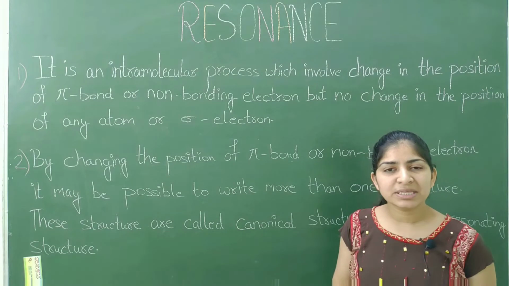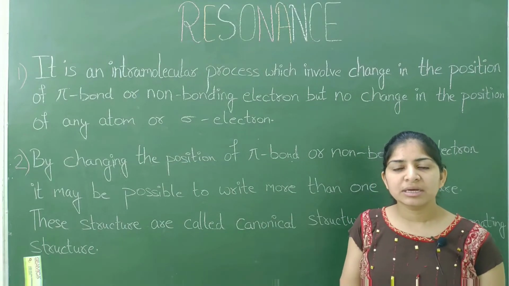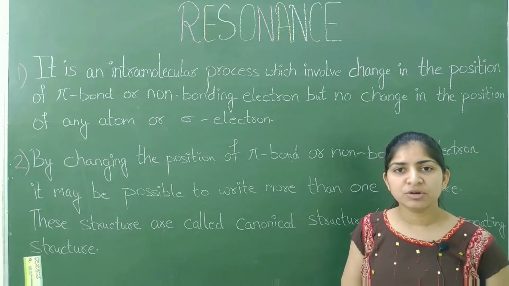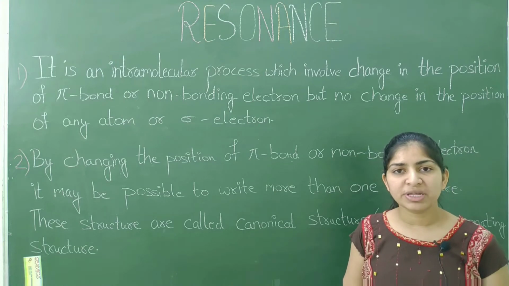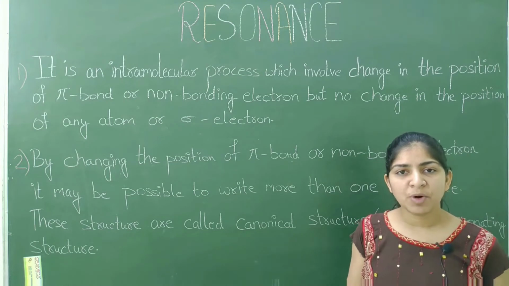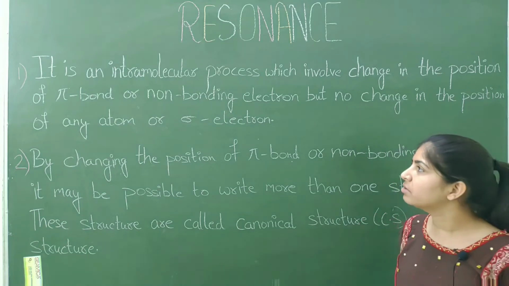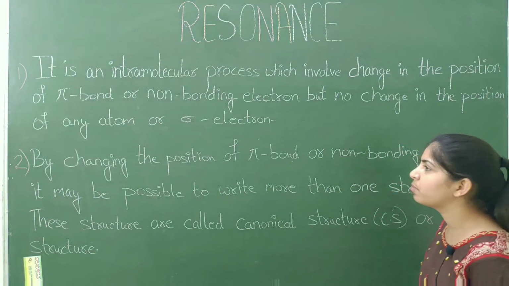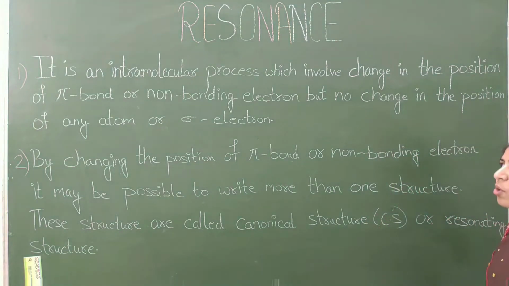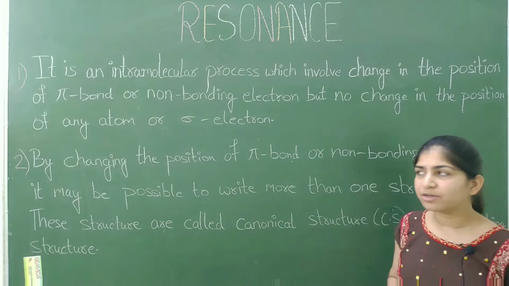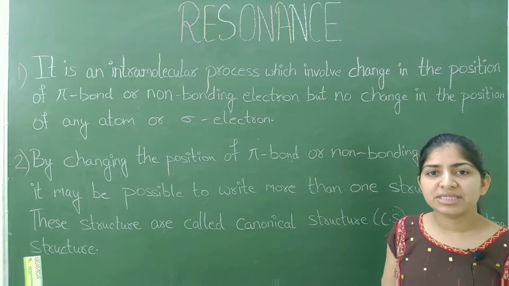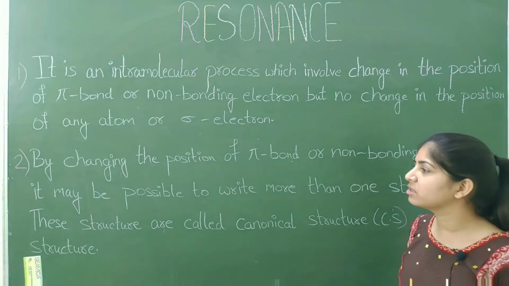So, resonance is an intramolecular process, and in an intramolecular process there is a change in position of pi bond as well as non-bonding electron. Pi bond means a double bond present between two atoms, and non-bonding electrons are like cation, anion, lone pair. So the position of pi bond as well as non-bonding electron will change, but there is no change in the position of any atom or sigma electron. The position of atoms and sigma bonds will not change.